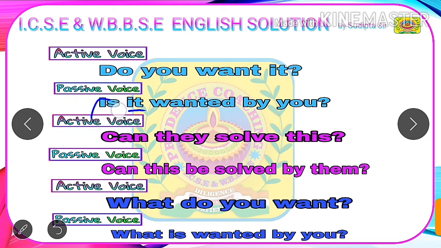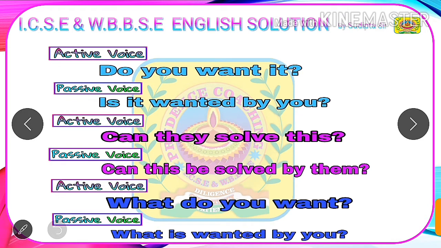that is is. Next, we have to write the V3 form of the verb given in active voice. The verb given in active voice is in V1, that is want, and want becomes wanted in V3. So after it, we have written the V3 form of the verb given in active voice. After that, we will add the preposition by before the object you. So our final answer in passive voice will become: is it wanted by you?